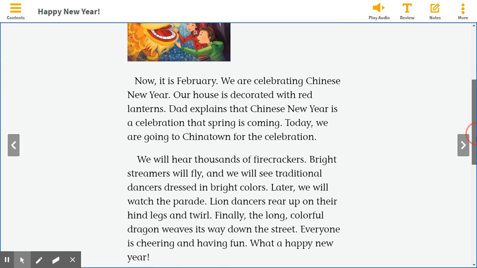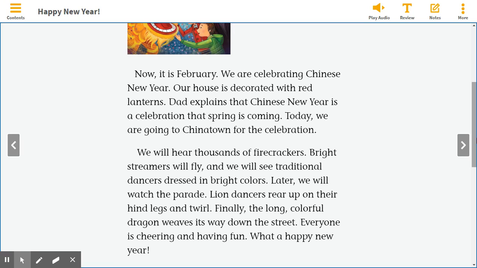On this page, I would like you to put a question mark next to any spots that you may have a question about. Here you can ask a sibling or a parent to help you with that part of the story. Which details tell you what the celebration looks like? Let's look back to our passage on page 148. What details can we underline to help us understand what the celebration looks like?